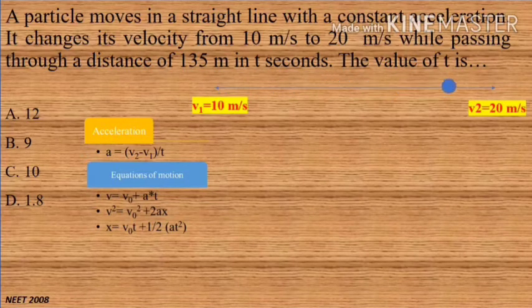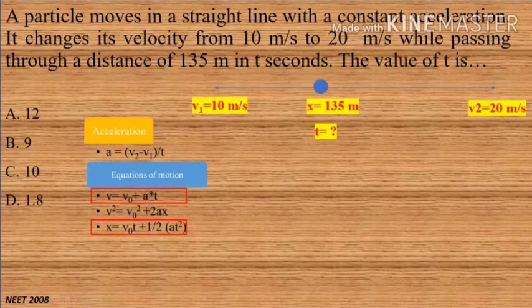The velocity of the ball is increasing from 10 meter per second to 20 meter per second through a distance of 135 meters, and we need to find out the time for this. From the equations of motion, we can see that the equations which include the time factor also include the acceleration, and we don't know the acceleration. That is why we cannot directly use these two equations to find the time, because acceleration is not known to us.